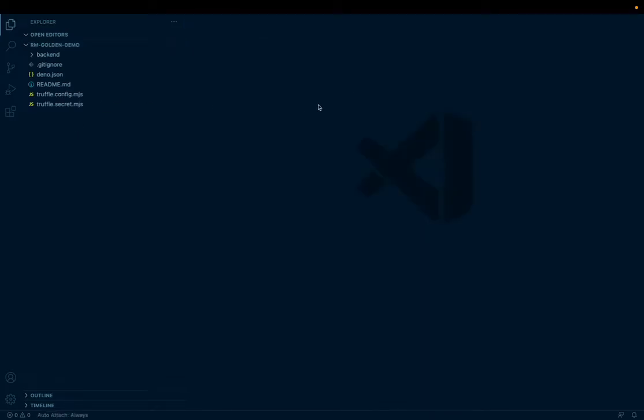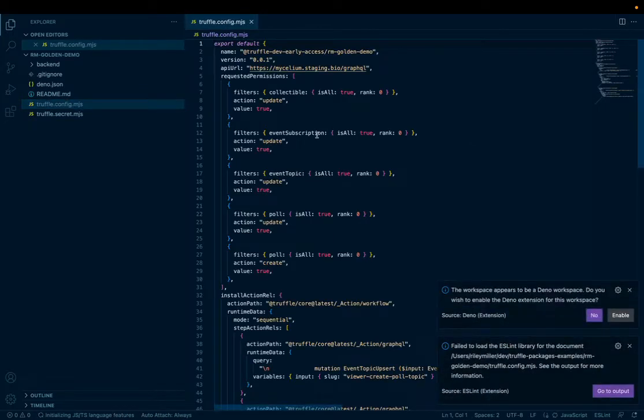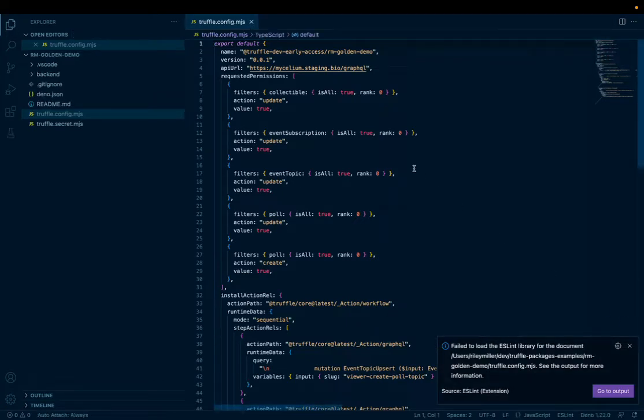So at the top level, we have two Truffle files, Truffle config and Truffle secret, where Truffle config is used to hold all of the package specific information, including the package name, the package version, as well as a couple of other fields. So we have the API URL. This is pointing at mycelium staging right now. Here's the API that we're using for the early access.